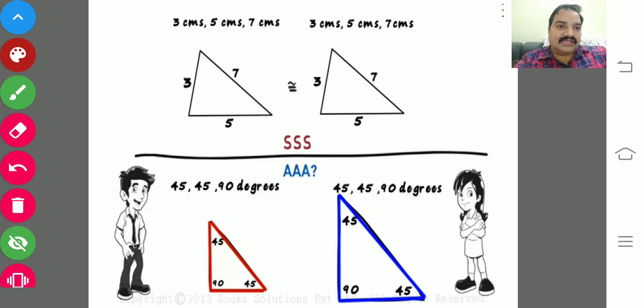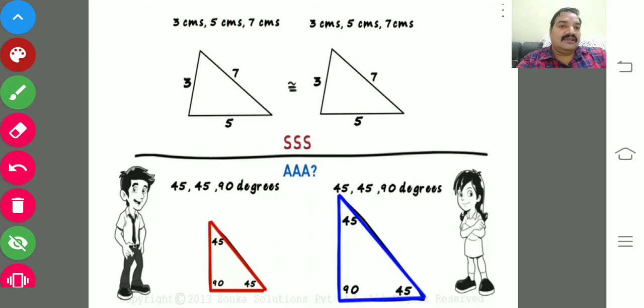So we can say, but the angles are equal: 45, 45, 90, and 90, 45, 45, if you observe that. It is slightly different in terms of size, but the angles are equal. According to the definition of congruency, the size must be equal as well as the shape.